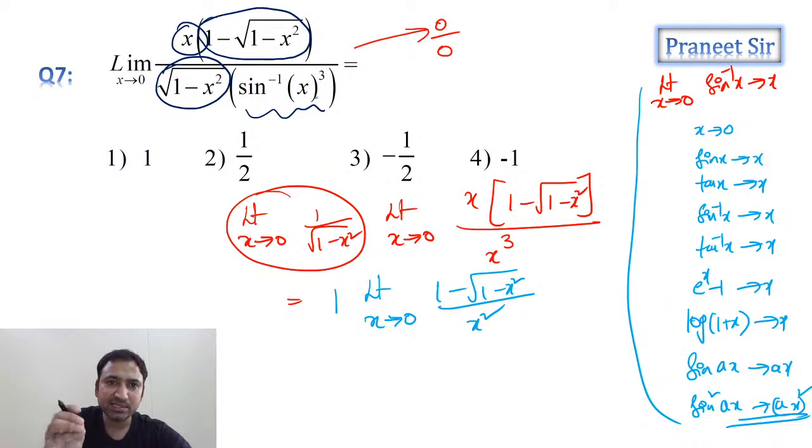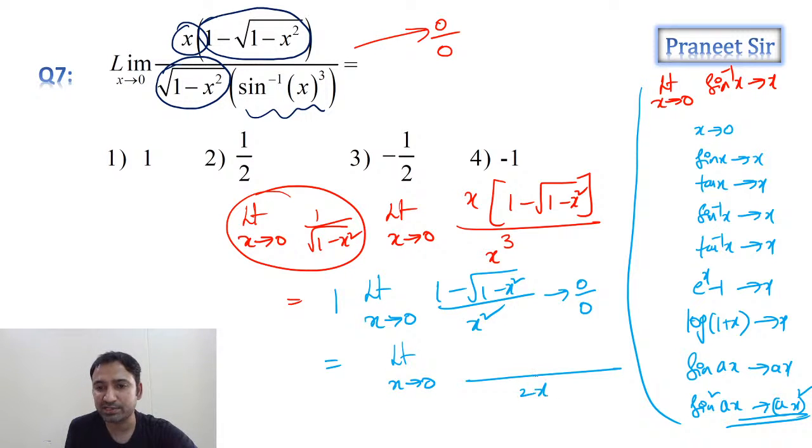So by using this, sine inverse x I replaced with x directly. Sine inverse x cube directly I replaced with x cube. Now tell me, isn't it in the form of 0 by 0? Yes, it is. Now let's apply L'Hospital rule, guys. Limit x tending to 0: denominator differentiation is 2x. Numerator differentiation is minus 1 by 2 root 1 minus x square, into the derivative of 1 minus x square, which is minus 2x. Otherwise, you can rationalize also, guys; rationalizing is also fine. So this is what we're getting. Now you can cancel this.